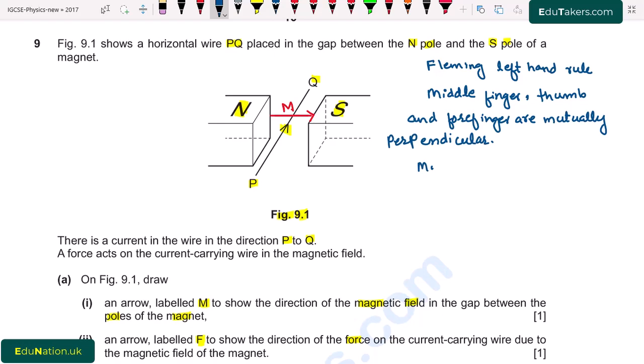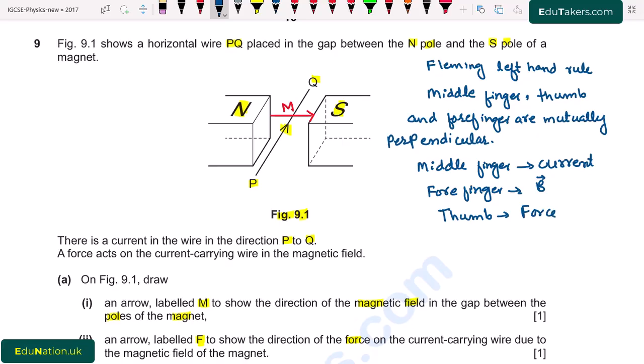Then, if I point my middle finger in the direction of current, forefinger in the direction of magnetic field, then my thumb points out the direction of magnetic force. So by using this rule, I observe that the direction of magnetic force will be downward.